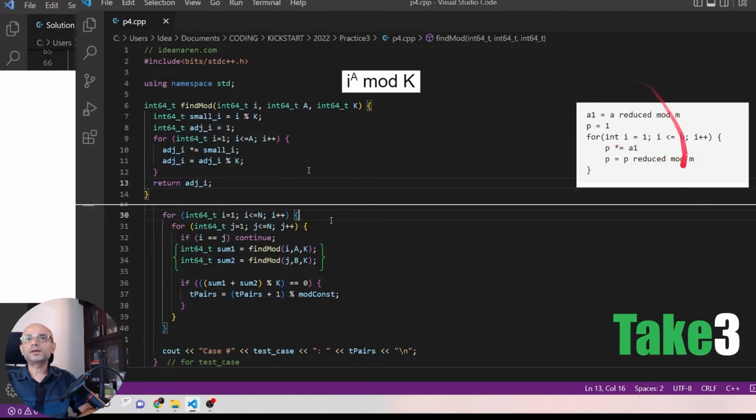And if you write the code for this algorithm, we will have small i as a1, which is a reduced, smaller version of i, by i mod k.